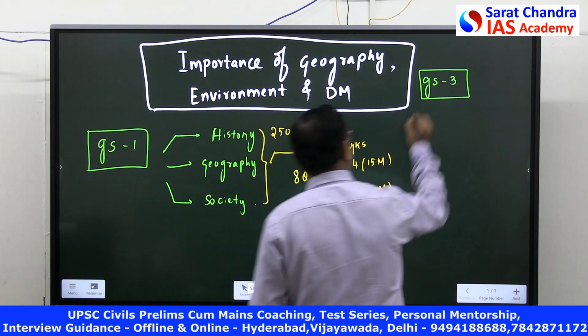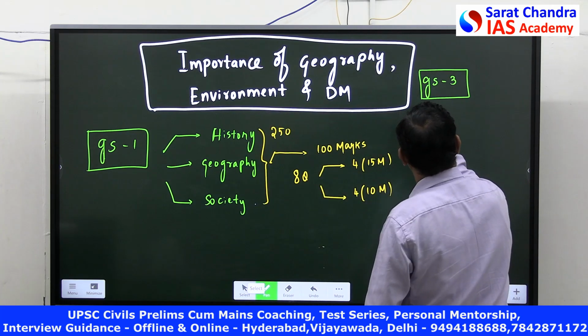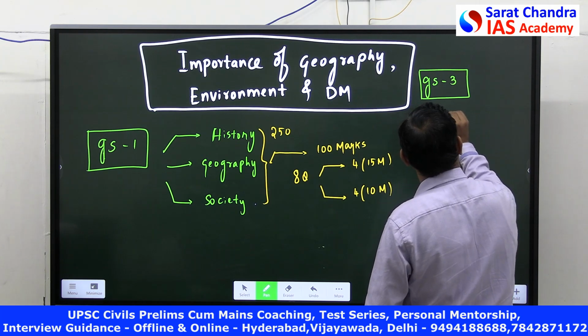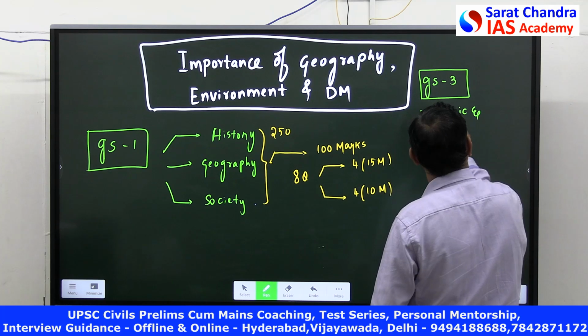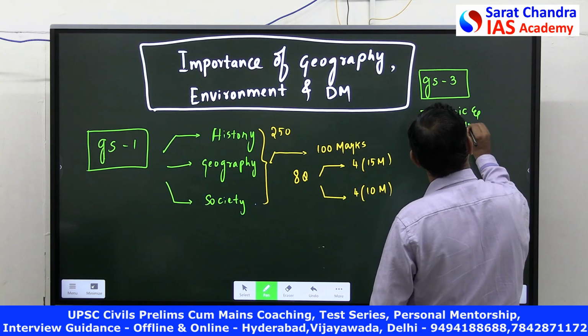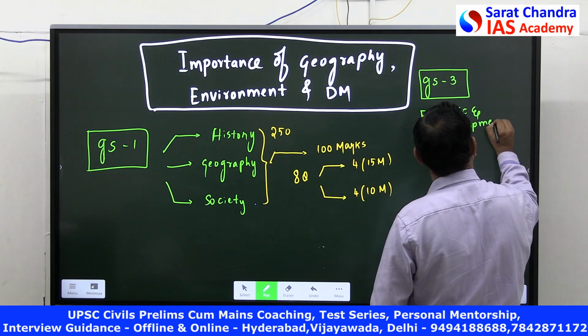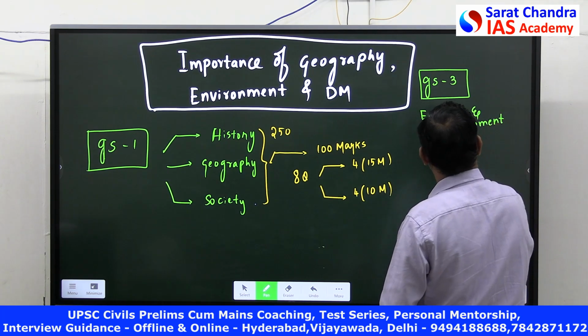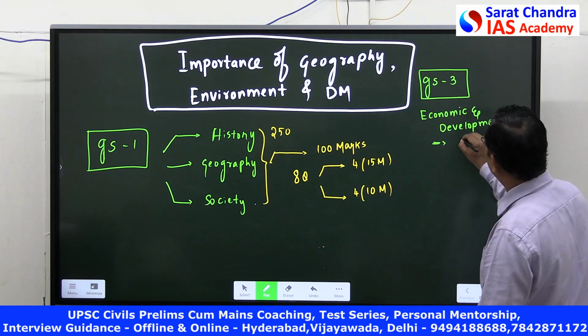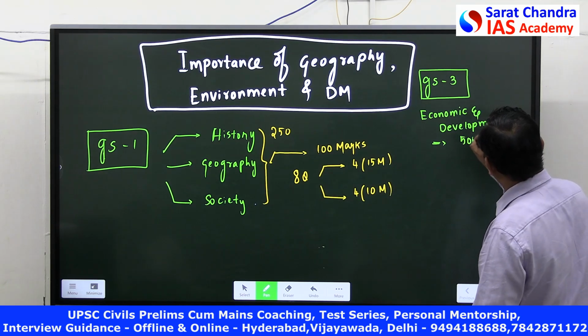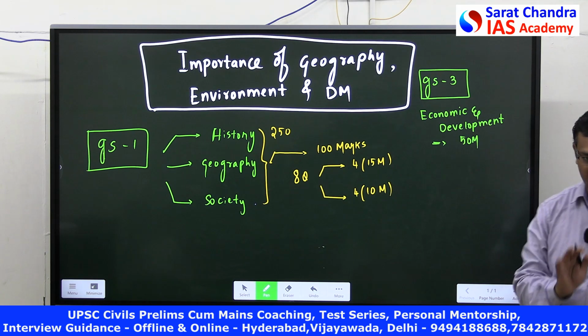In the economy and development part, how much are they asking? They are demanding around 50 marks for the economic and development part, which is a part and parcel of geography.